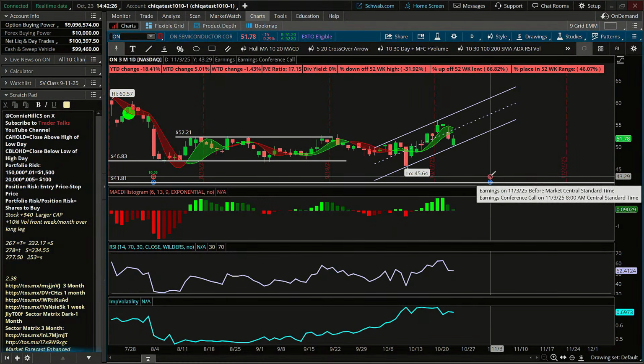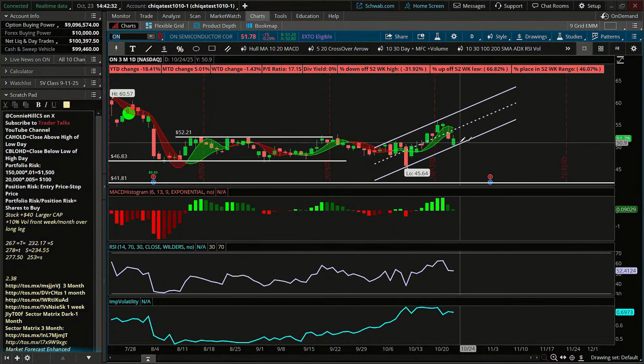It has earnings on November 3rd. So again, if you're somebody that likes to be out by earnings, you might say, well, maybe it can make a move up into this area before November 3rd and consider getting out. That's a possibility with On Semiconductor.